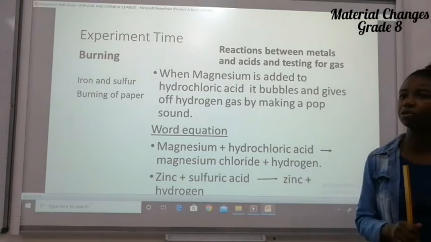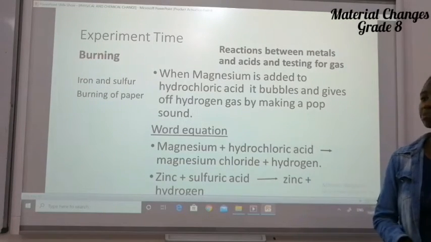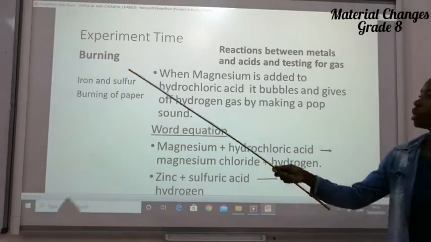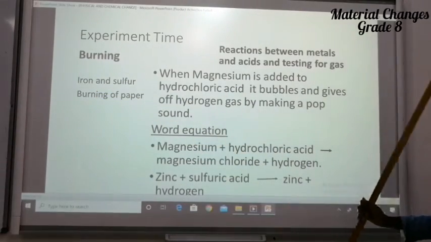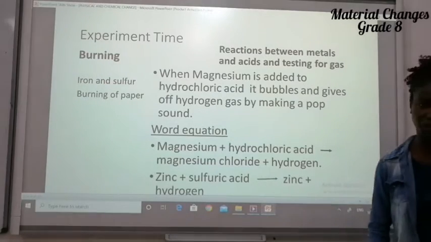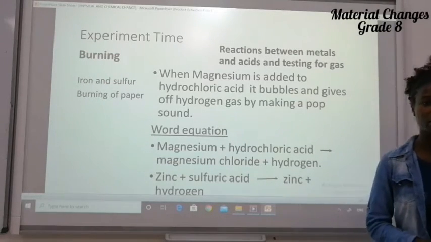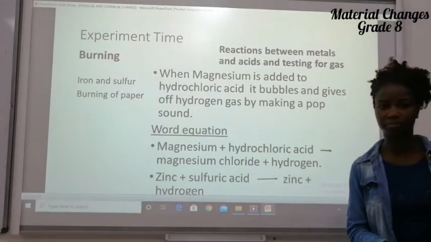Now, in a few seconds, we will start an experiment to showcase what physical change is and what chemical change is. You hold on for us shortly.